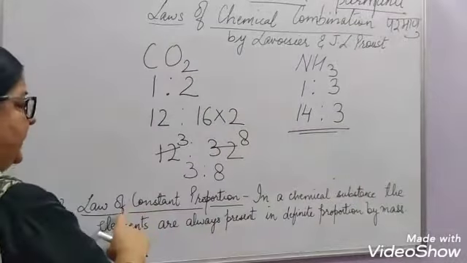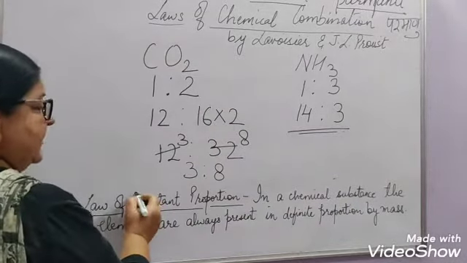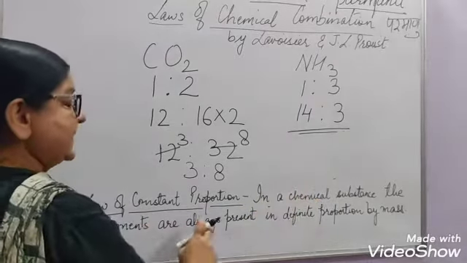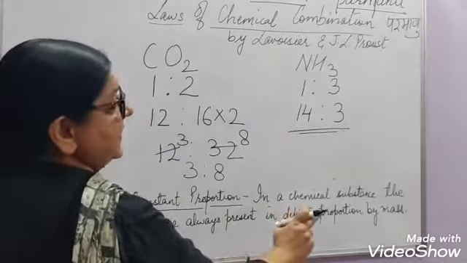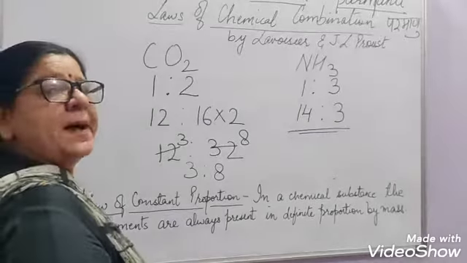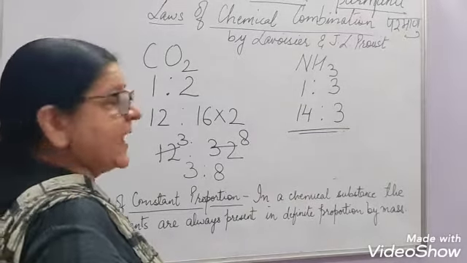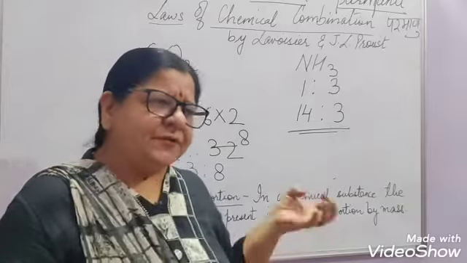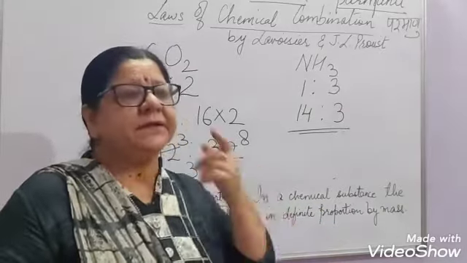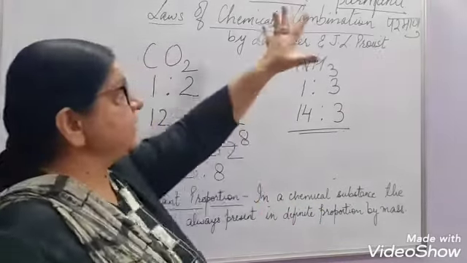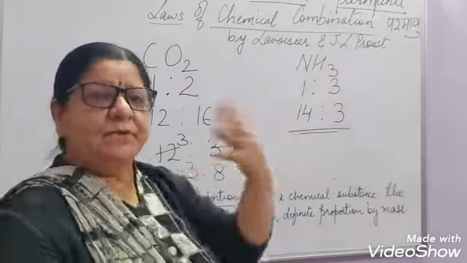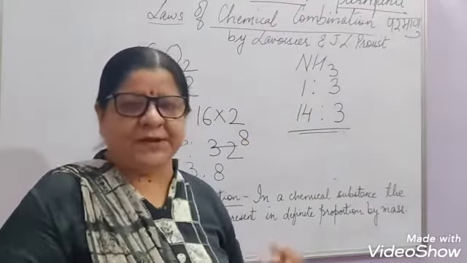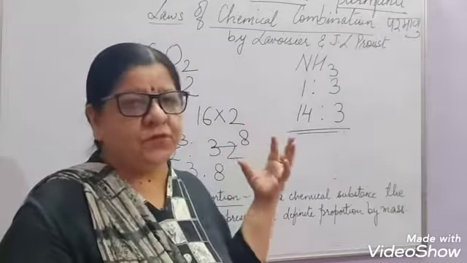This is according to the law of constant proportion. In a chemical substance, the elements are always present in definite proportion by mass. That will never change. So after this also the scientists worked on how the combination of different elements takes place according to these two laws.